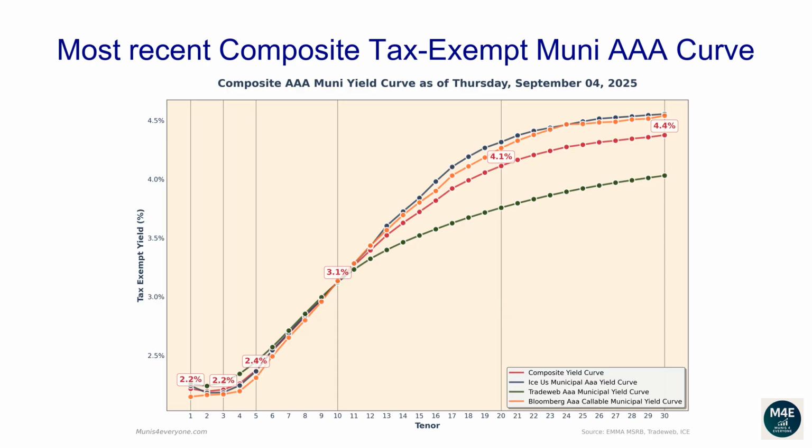The one-year composite tax-exempt yield is 2.22%. The two-year yield is 2.2%. The three-year yield is 2.21%. The 5-year yield is 2.37%. The 10-year yield is 3.13%. The 20-year yield is 4.11%. The 30-year yield is 4.37%.